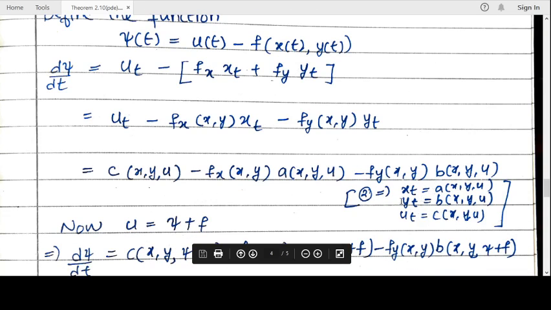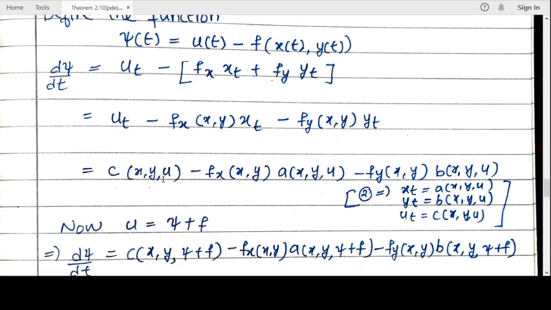These are the characteristic curves. So u_t is c of (x, y, u), minus f_x of (x, y), and x_t is a of (x, y, u), minus f_y of (x, y), and y_t is b of (x, y, u).